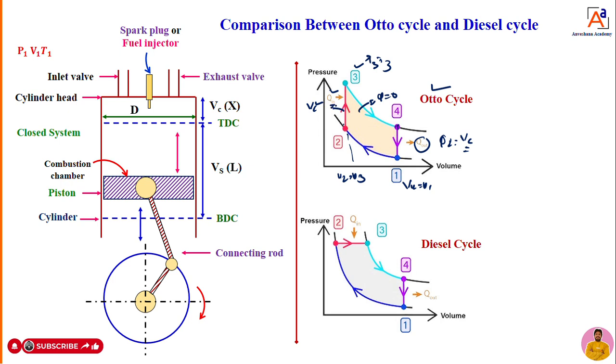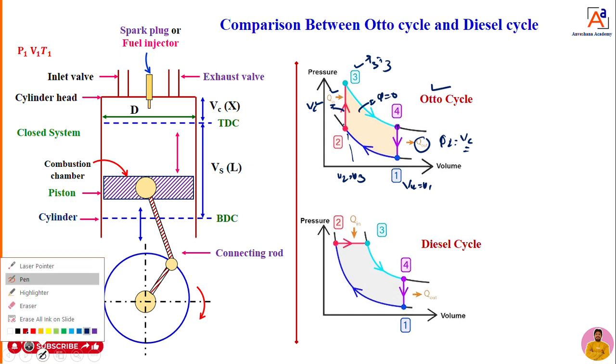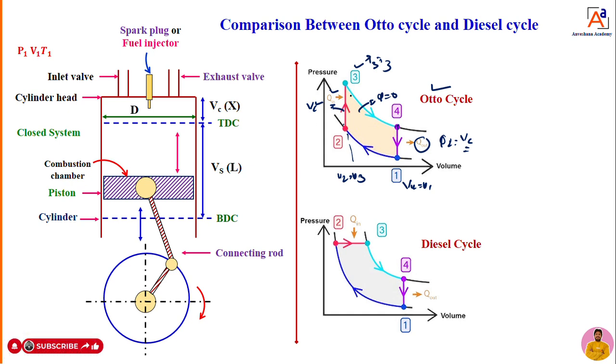Then you are telling, right, heat supplied at constant volume. That is very important. How much amount of heat you are supplying? At constant volume. But dear students, in the Otto cycle you are supplying heat at constant volume, but in the diesel cycle you are supplying heat at constant pressure. That you have to remember. In the Otto cycle, you are supplying heat at constant volume. In the diesel cycle, you are supplying heat at constant pressure.